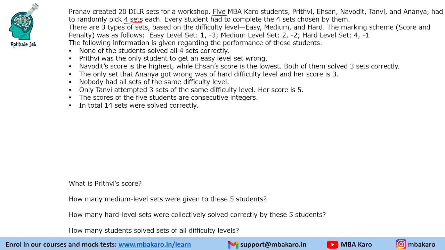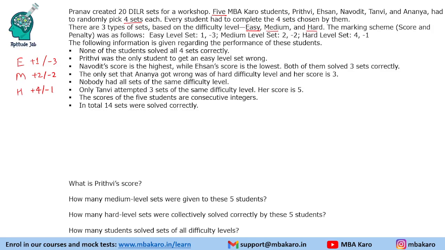Okay. So there are 3 types of sets based on the difficulty level: easy, medium and hard. The marking scheme, score and penalty was as follows. So easy level +1 -3. So easy, if you get right, you will get 3 points, and if you get it wrong, -3. Then medium level, the scores are +2 and -2. And hard level set, if you do it correct, 4 and -1. So higher penalty for easy set and less penalty for hard set.